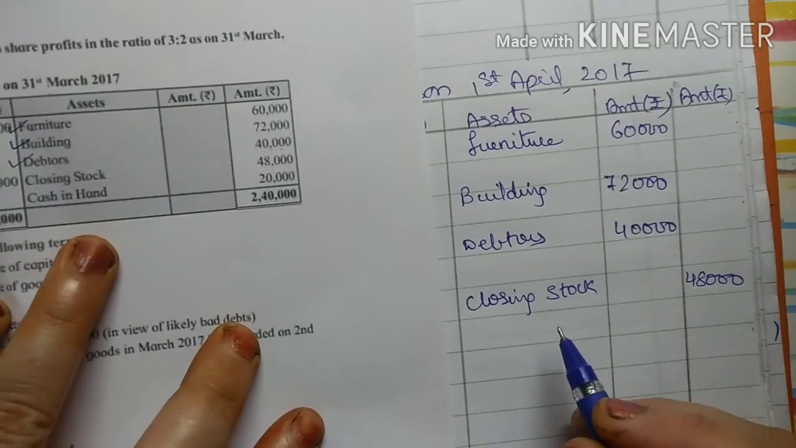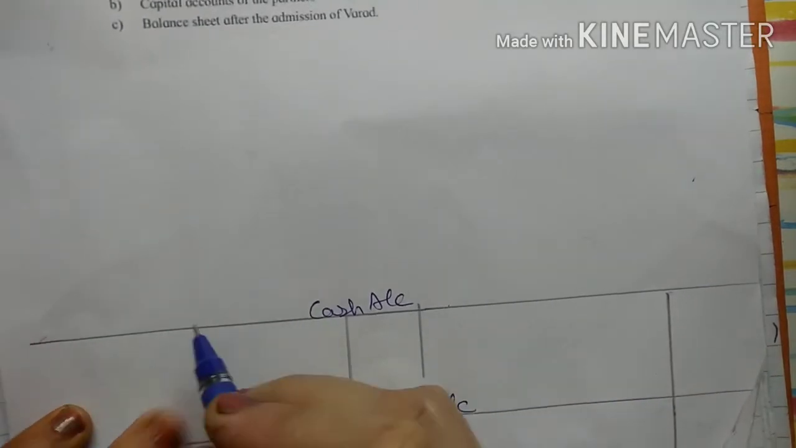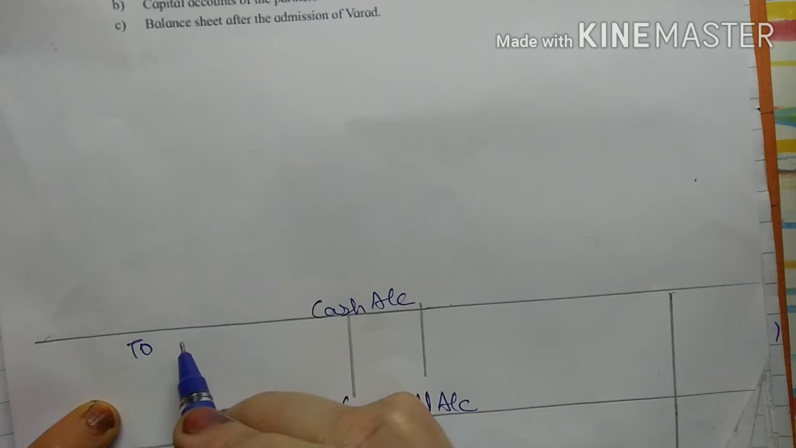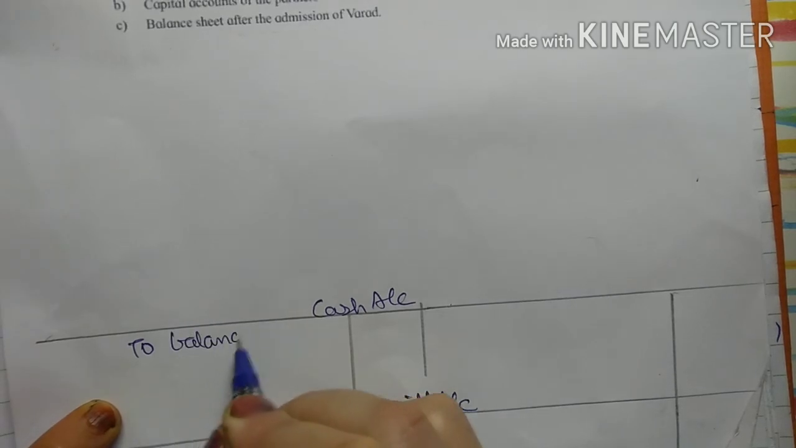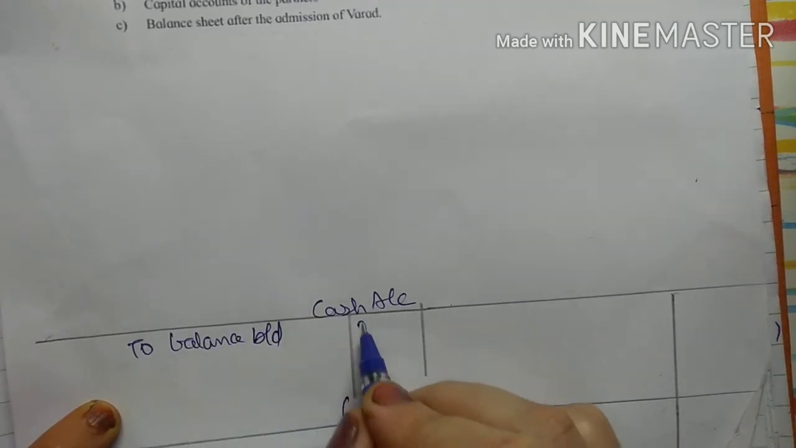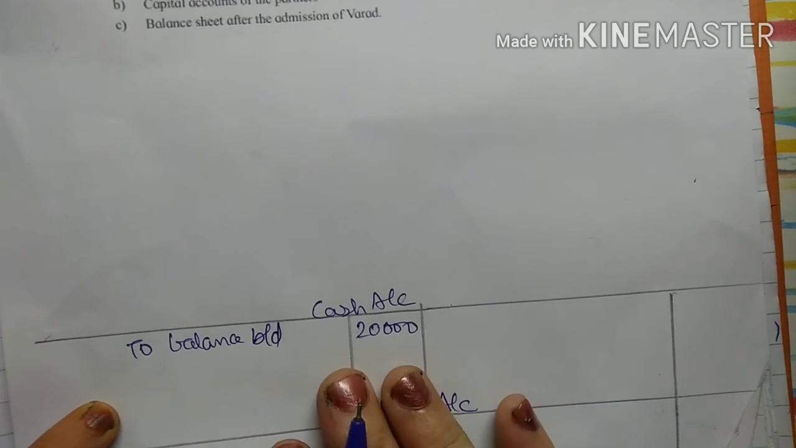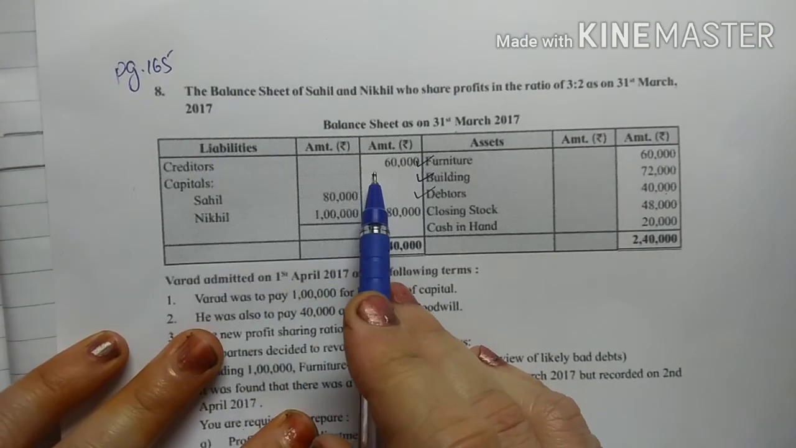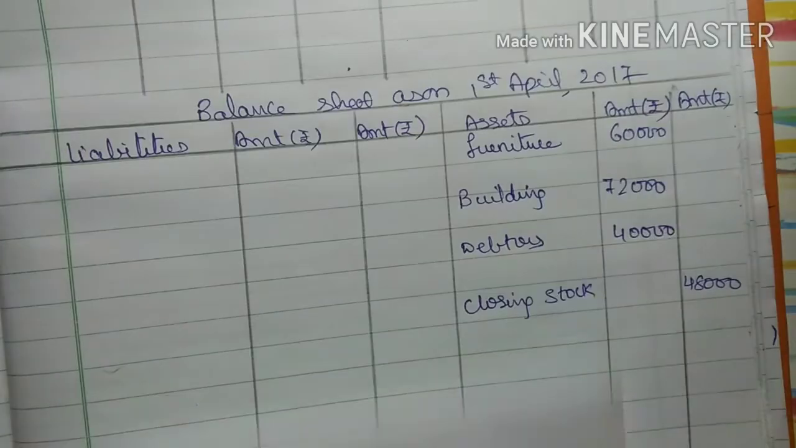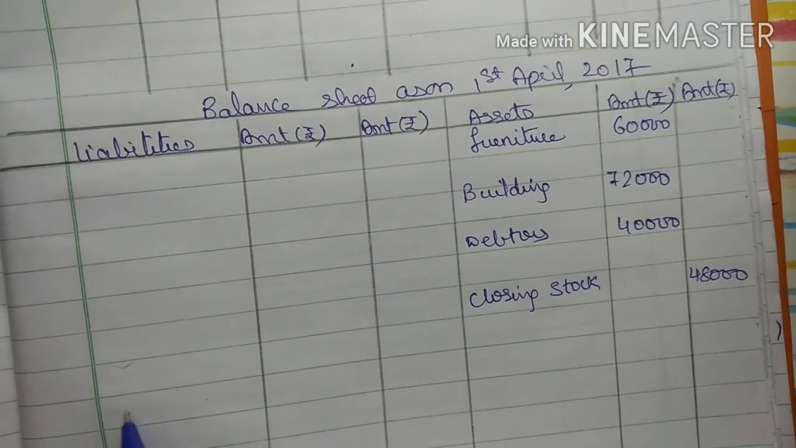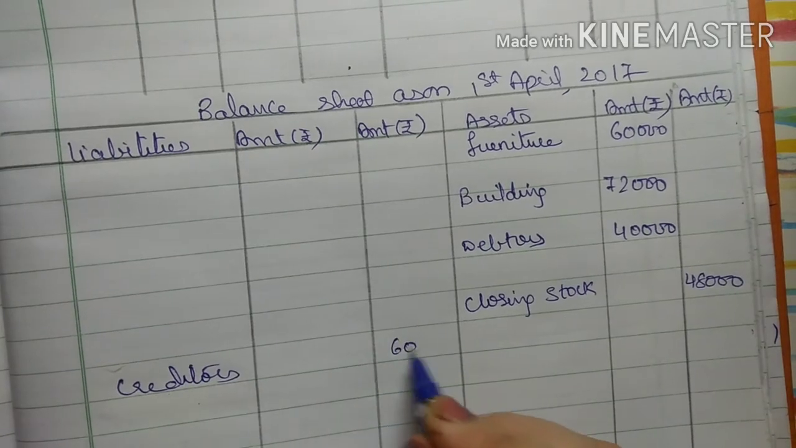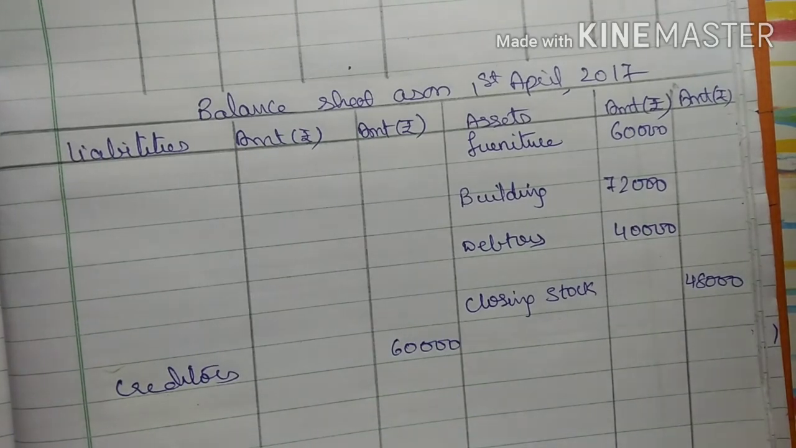Next is cash in hand. For cash, we prepare a working note. In a working note we do not give headings of the columns. Don't waste time on the working note. To balance brought down, 20,000, right? Then come to the liabilities. The first item is creditors. So I will write here in my liabilities creditors and the amount is 60,000, in the outer column, as we have not ticked it.